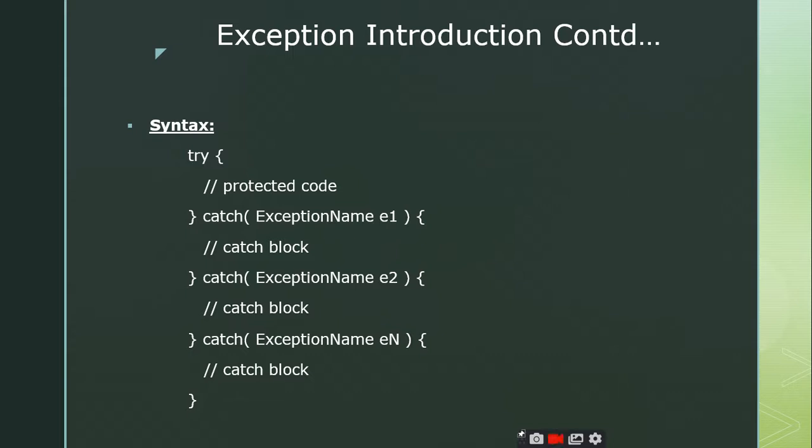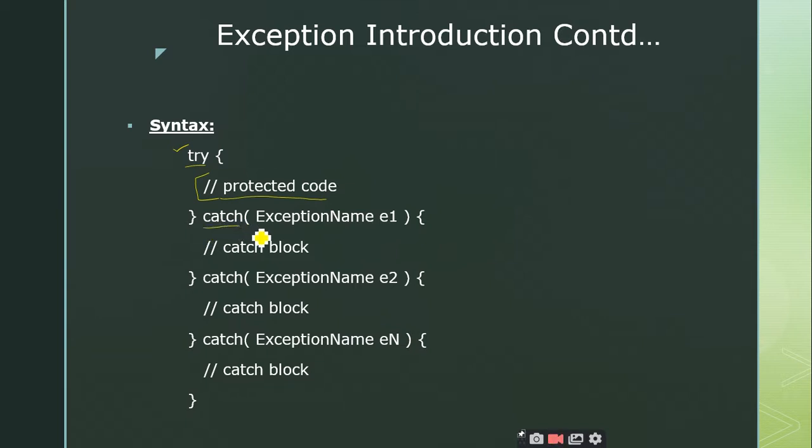This is the generalized syntax for any try catch block. Remember that try is just a keyword which does not have any parameters. You write simply try followed by curly braces, and the block of code that the programmer doubts will raise an exception goes inside this try block. Therefore we call it protected code, or you can call it the try block also, nothing wrong in it. The try should be followed by the catch statements. You cannot write any statements in between the try and catch, remember that.